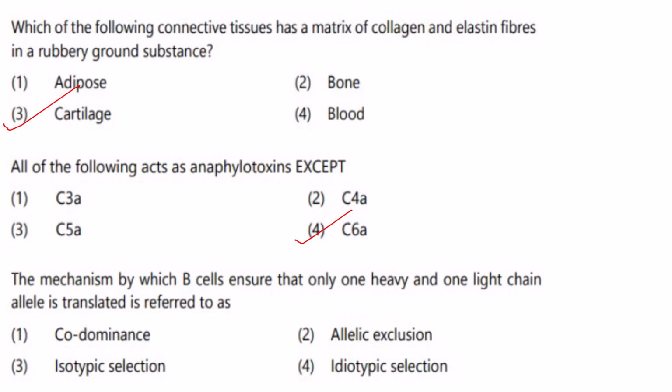The mechanism by which B cells ensure that only one heavy chain and one light chain allele, okay, one only, is translated is referred to as allelic exclusion. So one allele is excluded. Okay. That is allelic exclusion, that only one heavy and one light chain allele is translated.